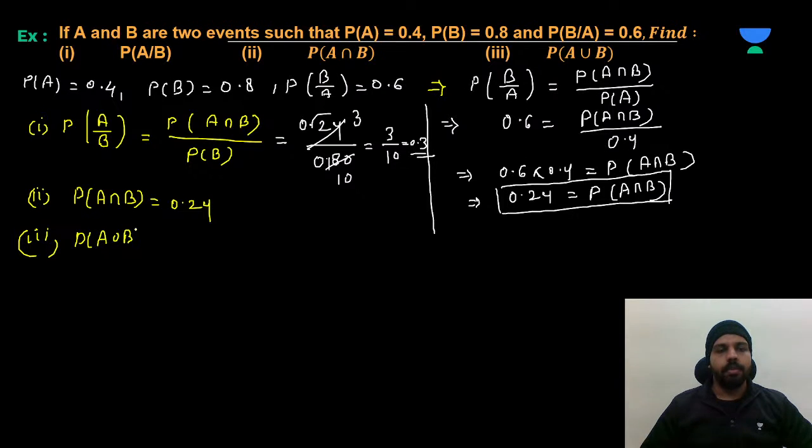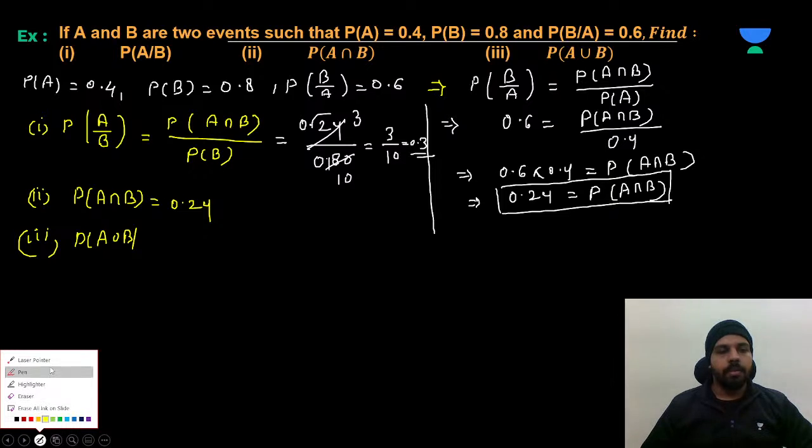See, to find P of A union B, we have a formula.